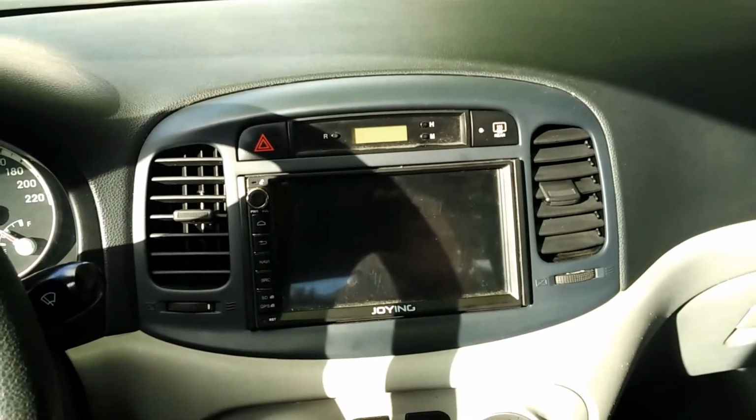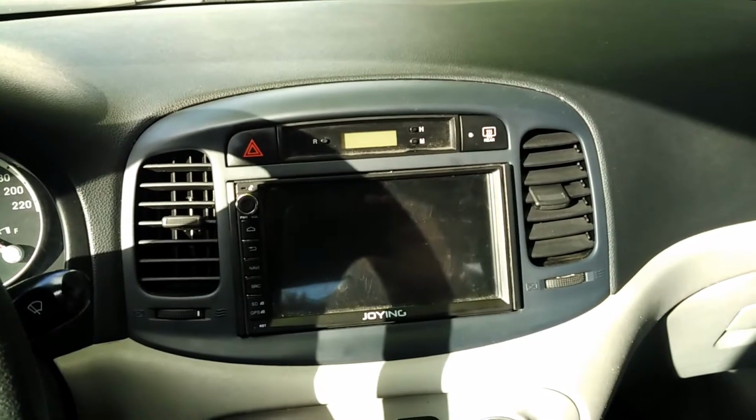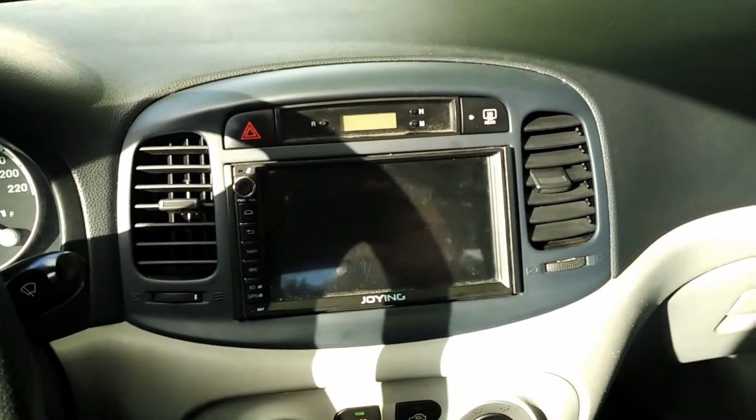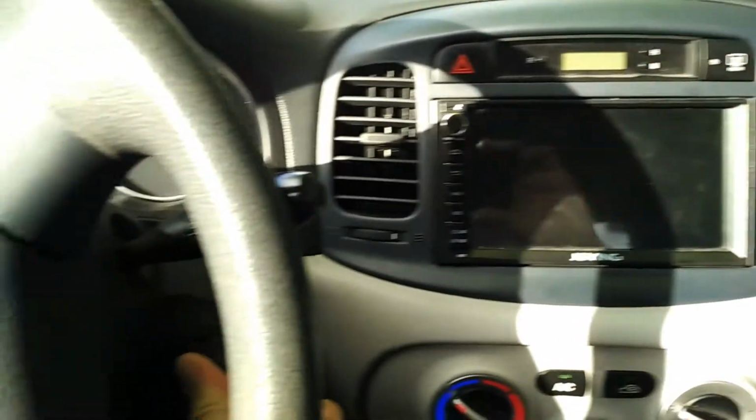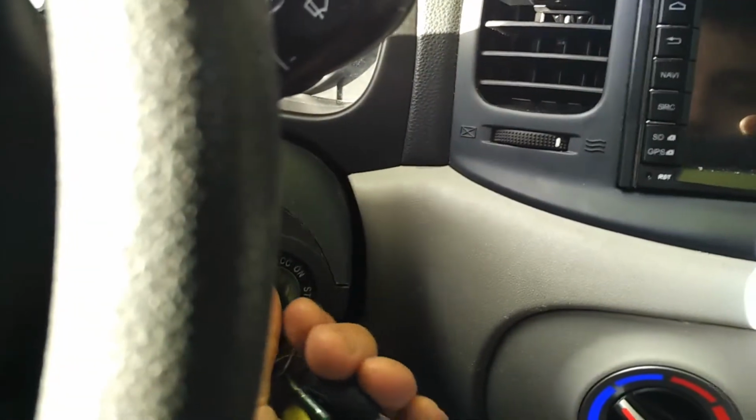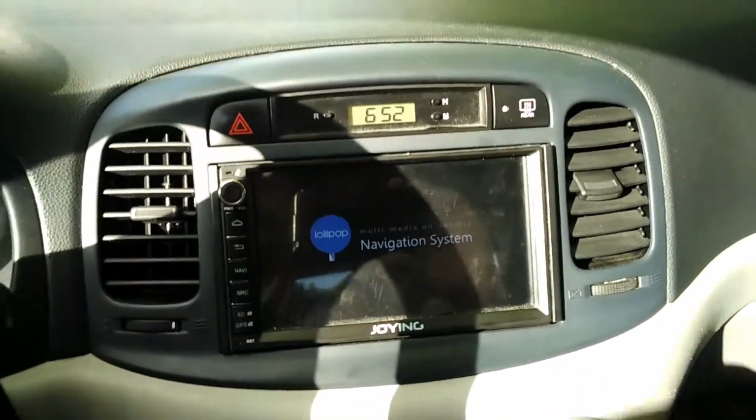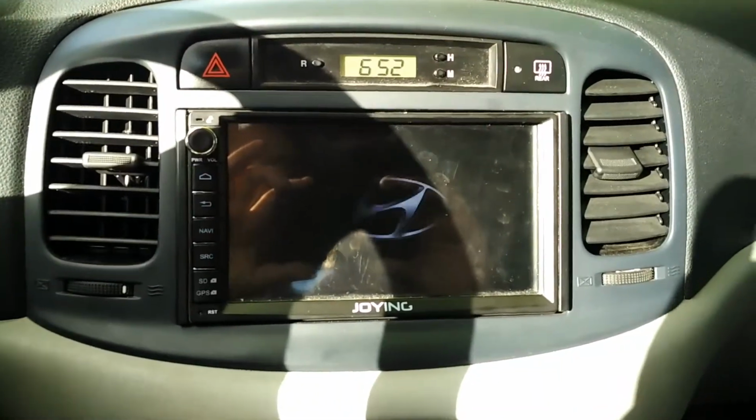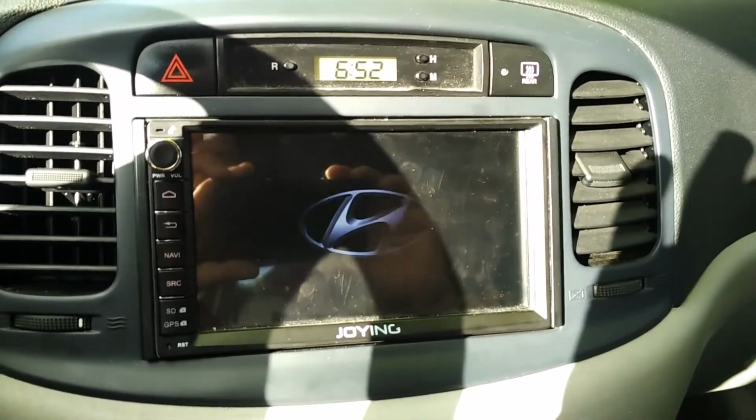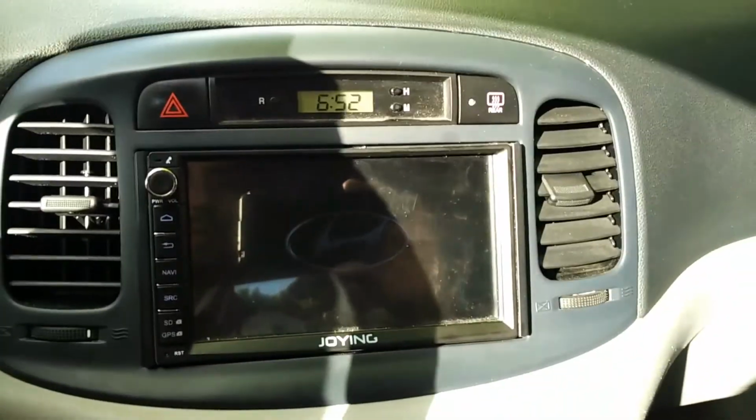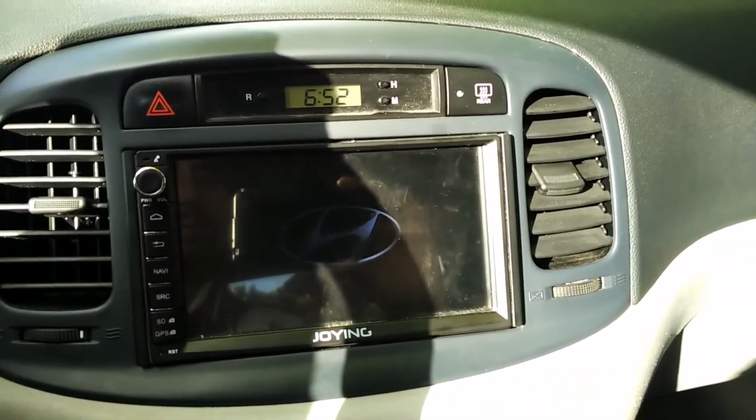Hello, today I want to show the issue with no audio of my head unit device from Join. So, the engine is already started. So we have our head unit in the boot process.